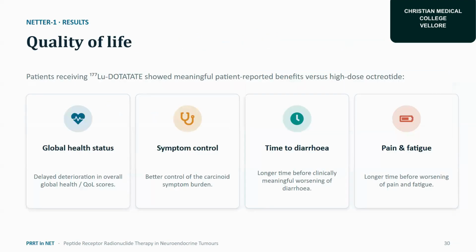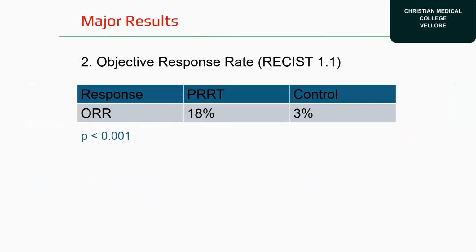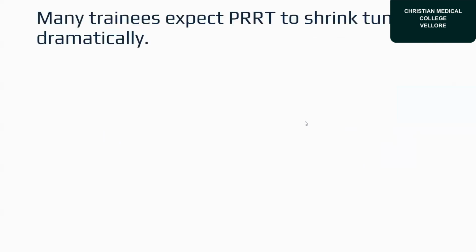So, quality of life: patients receiving lutetium DOTATATE showed a meaningful patient-reported benefit versus high dose octreotide. One is the global health status, delayed deterioration in the overall global health or quality of life indexes, then symptomatic control, then time to diarrhea, a longer time before clinically meaningful worsening of the diarrhea, then a longer time before worsening of the pain and fatigue. So here, as I said, the objective response rate for PRRT was 18%, whereas in the control group it was 3%.